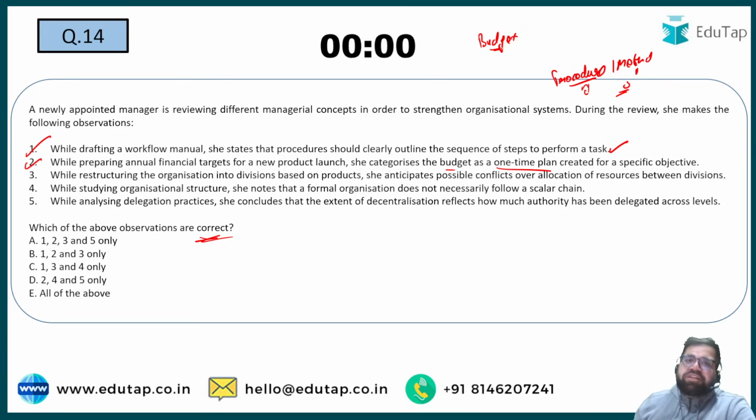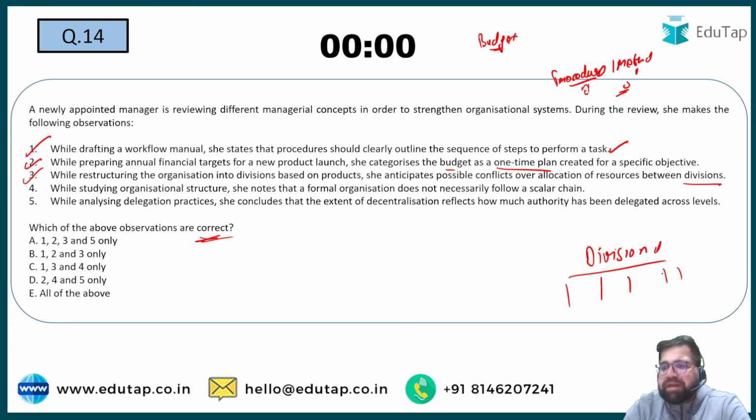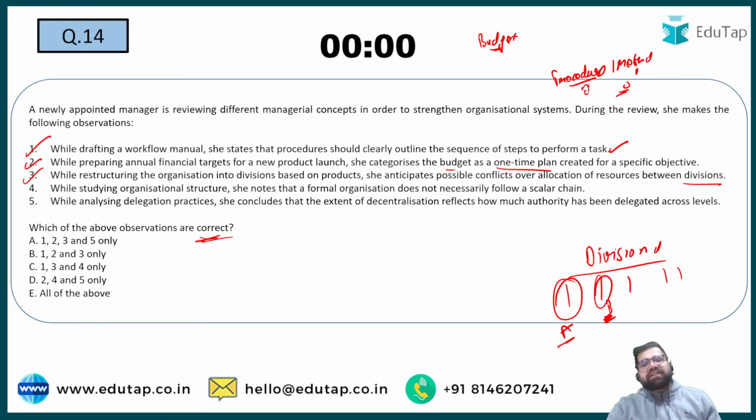Right? You make budget for every year. Next, while restructuring the organization into divisions based on products, she anticipates possible conflict over allocation of resources between divisions. This is also correct because under divisional structure, you make different divisions of the company based on the products which you sell. Now, if you are giving higher budget to project A, project B can be like going into a different stream. The people who are working in project B can be in a state of conflict with A because you are not distributing the resources carefully. Right? So 1, 2, 3 are correct.